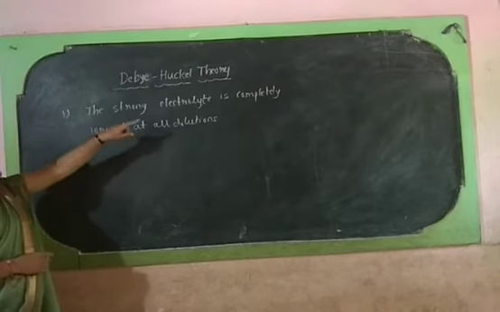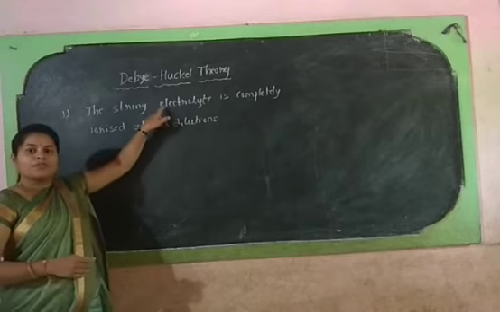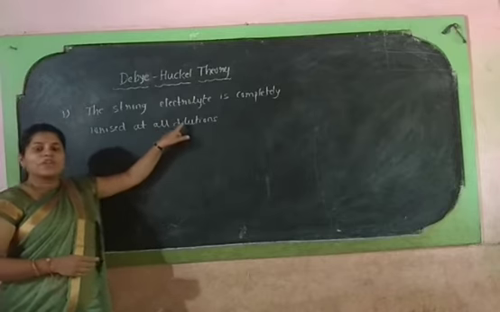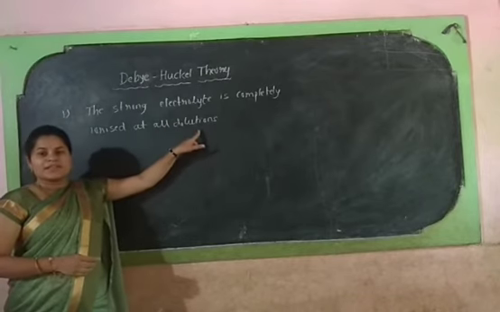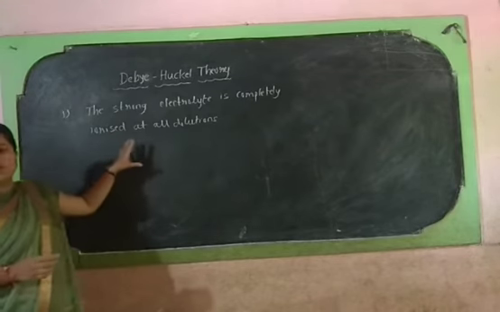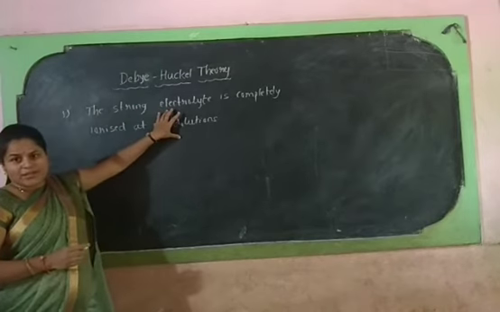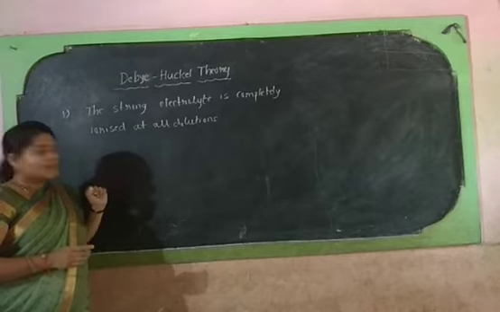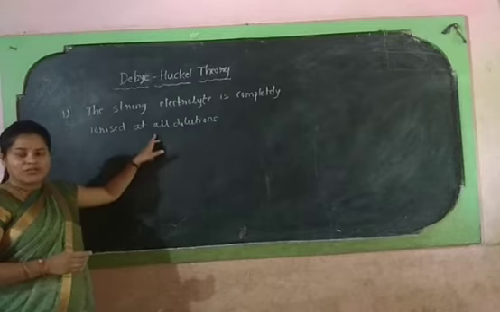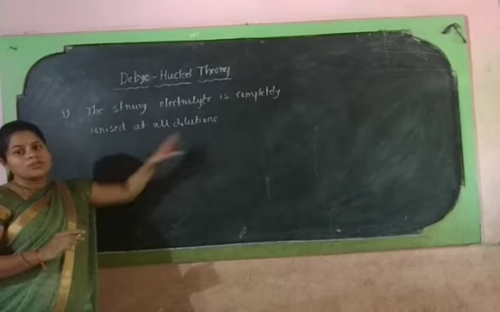The strong electrolyte is completely ionized at all dilutions. We know that when a strong electrolyte is diluted, it completely dissociates into its ions. But when we study the Raman spectra as well as X-ray analysis of crystals, a small amount of some strong electrolyte substances is still unionized. From this observation, we can say that strong electrolytes are not completely ionized at all dilutions. Instead, we can say they are almost completely ionized at all dilutions.